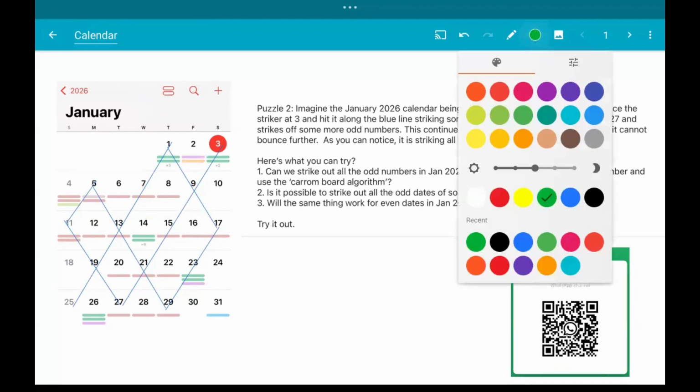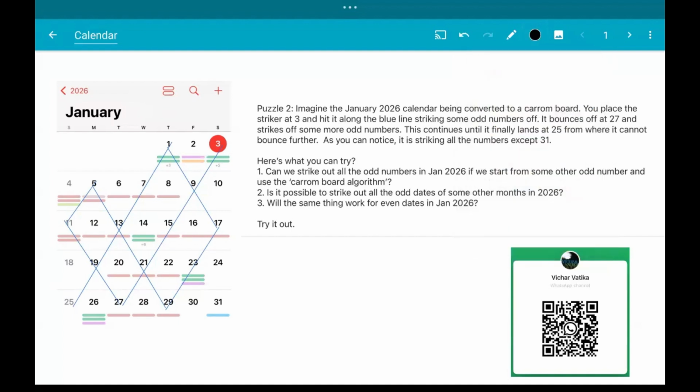We have this calendar of January 2026, and it was the 3rd of January when we posted this. The question was, if you imagine this as a carom board or a billiard board, where you start from 3 and then you hit the ball or the striker along all the odd numbers in a diagonal way, and it bounces off.